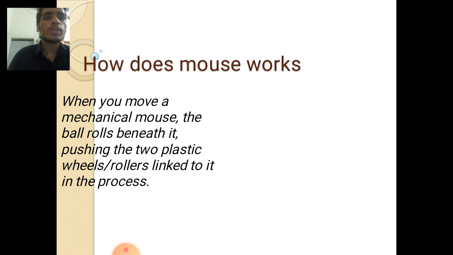How does a mouse work? When you move a mechanical mouse, the ball rolls beneath it, pushing the two plastic wheels linked to it. So it works through the buttons. If we click the buttons, it will work. If we double click and click, it will work easily.